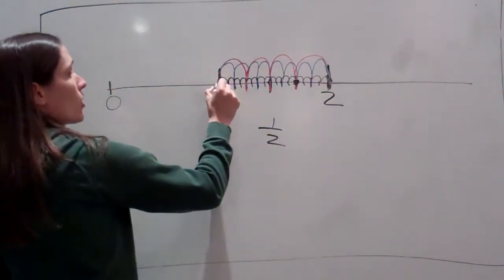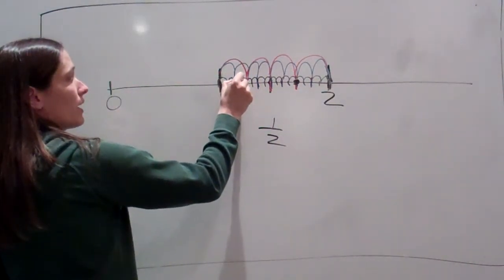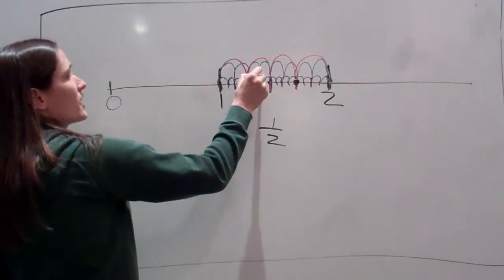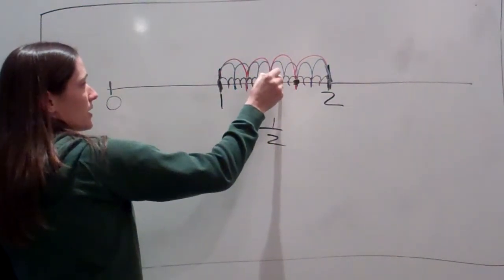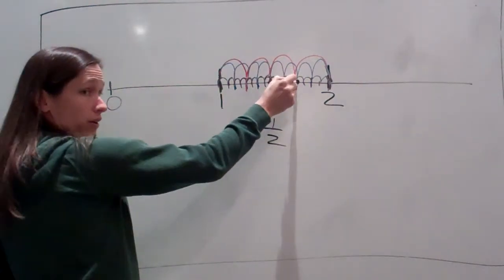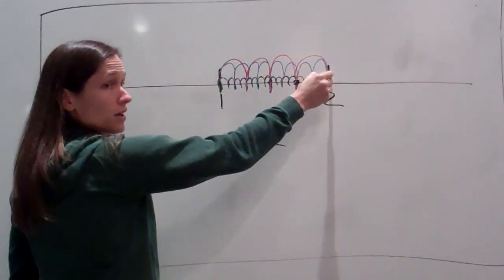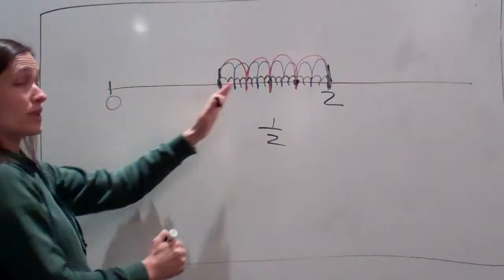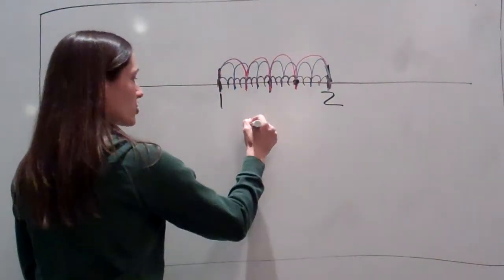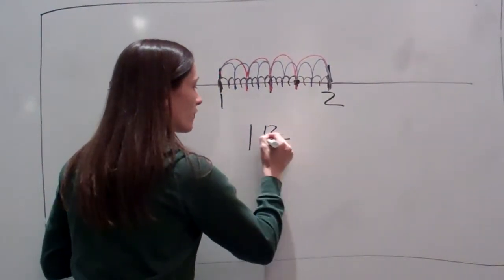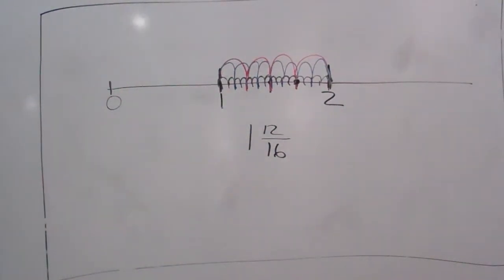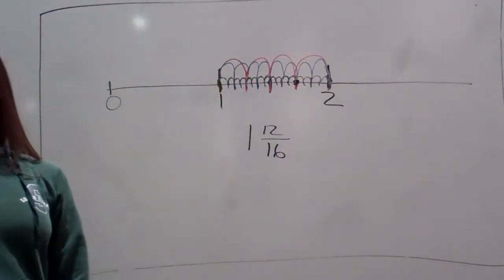Help me out. I've got 1, 2, 3, 4, 5, 6, 7, 8, 9, 10, 11, 12 out of 16, because we're doing the little jumps. So what this is, 1 and 12/16. There is something I can do to that problem. Yes, what can I do? You can reduce it. You can reduce it to 6/8, but then you could reduce it even more, okay?